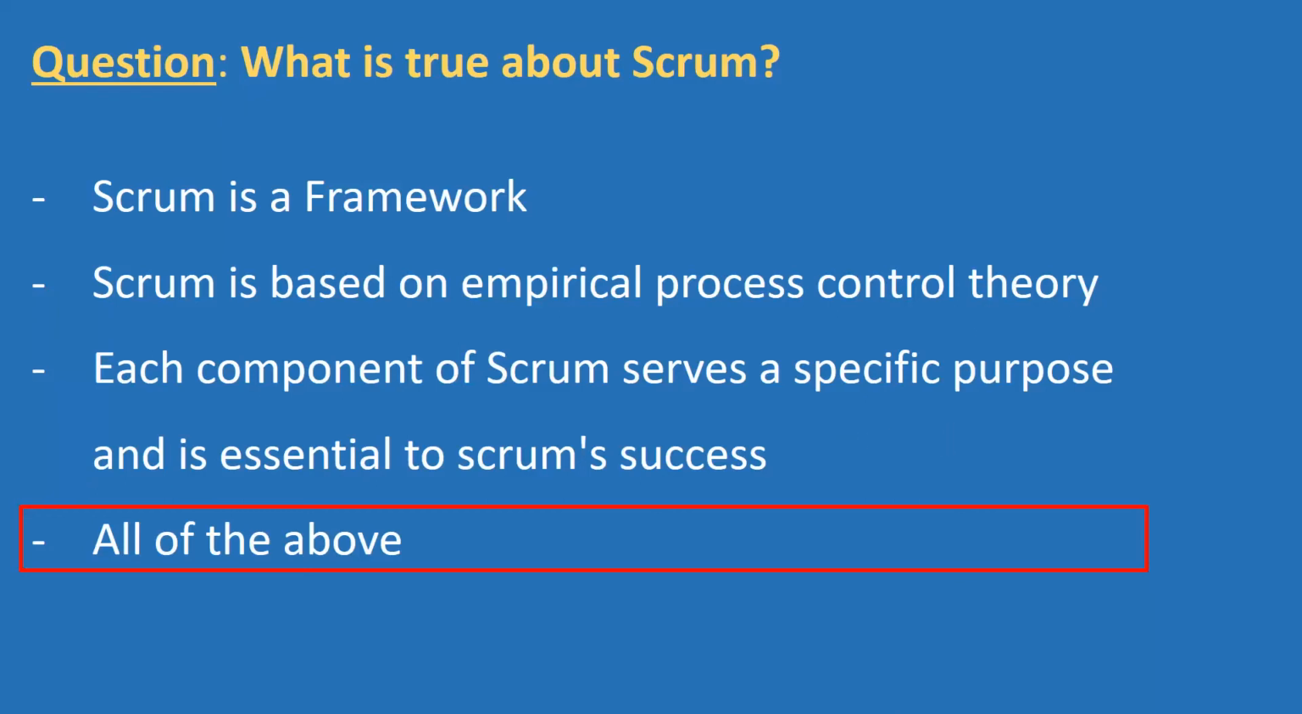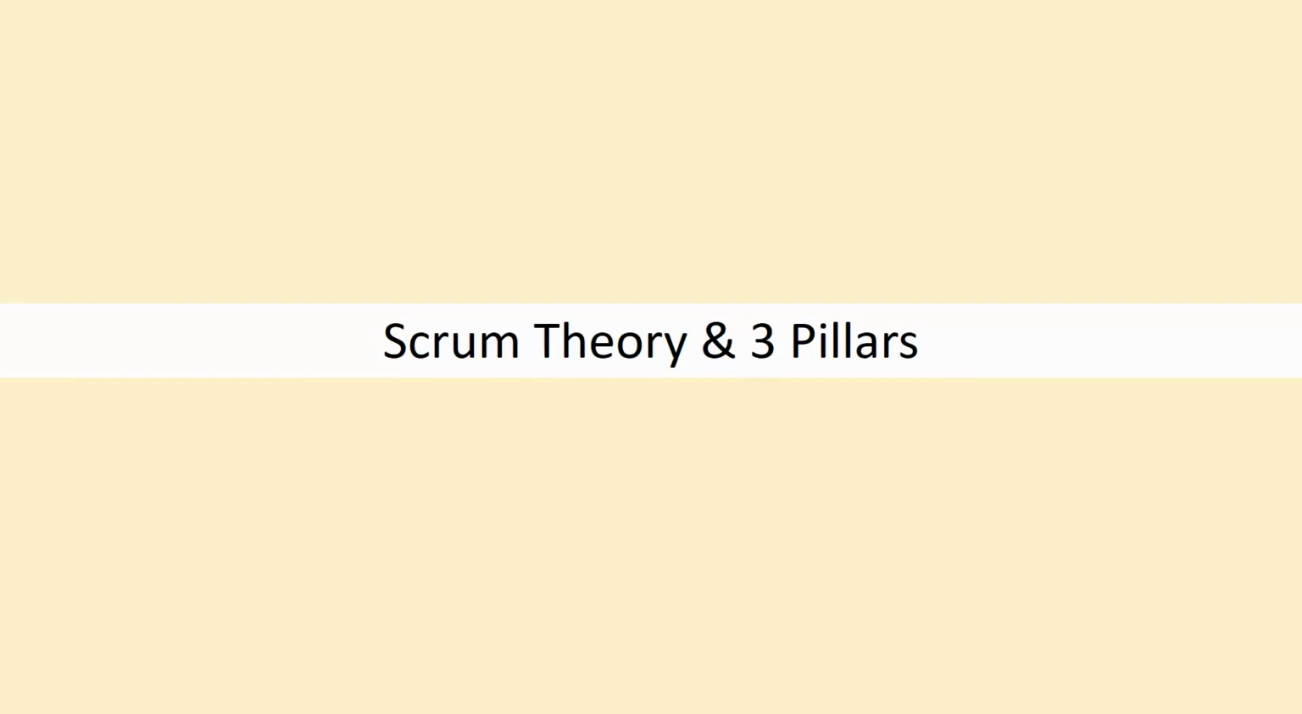Let's try to explore now. I have talked about those three pillars, which are the foundation of Scrum, on the basis of which Scrum is standing. So let's try to talk about the Scrum theory and the three pillars. What is that Scrum theory? They have a theory which is based on some foundational principles for Scrum, and let's try to explore that part of it.